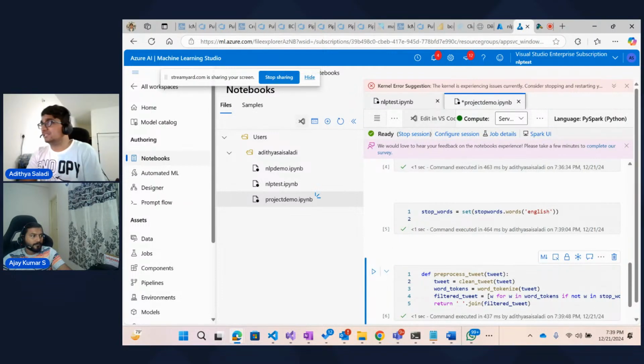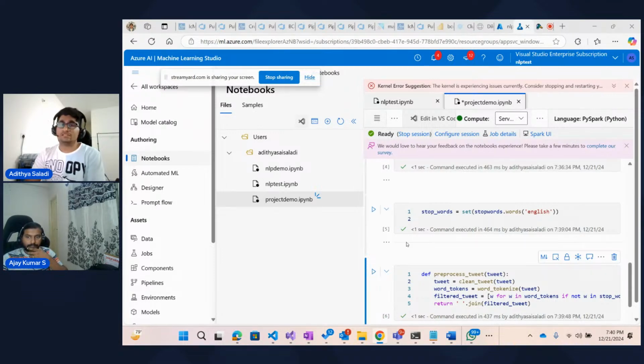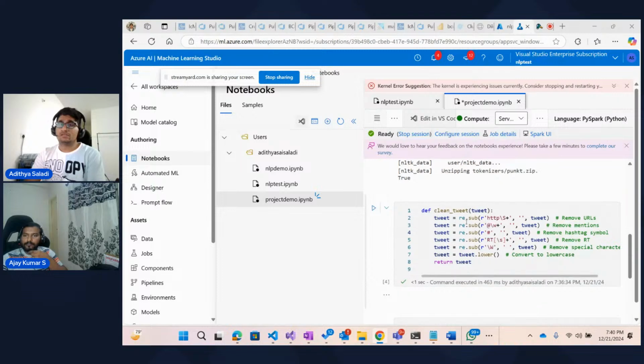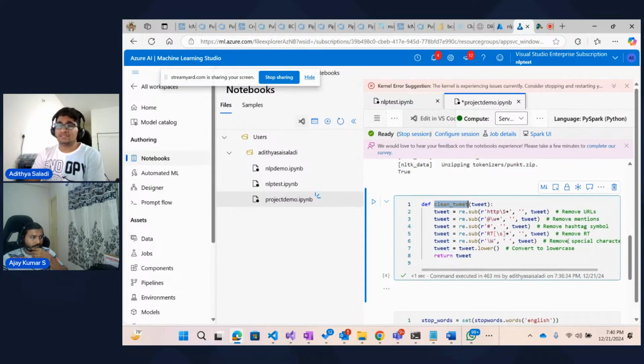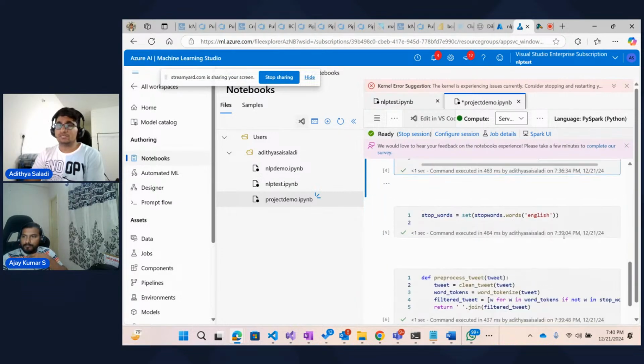First, it's cleaning the tweet, with clean underscore tweet, right? So that will clean the tweet. And what is that clean tweet? We have already defined that function on the top. As part of clean tweet, we are removing the URLs, mentions, hashtags, retweets, special characters, and finally converting it to lowercase, right?